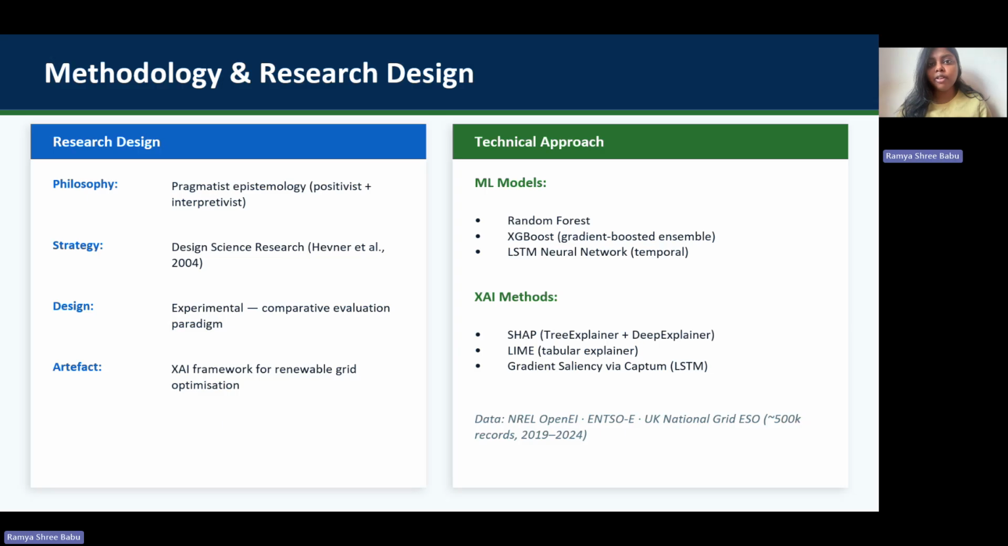The epistemology follows a pragmatic approach, combining numerical evaluation such as accuracy, fairness, and emissions with human understanding of explanations. Data will come from three sources: NREL, ENTSOE, and the UK National Grid, giving around 500,000 records from 2019 to 2024. All the models will use the same data splits and be tuned with Optuna. Explanations will be tested using metrics and feedback from experts using the System Causability Scale.